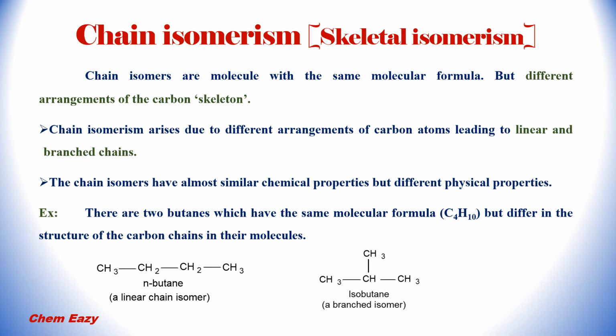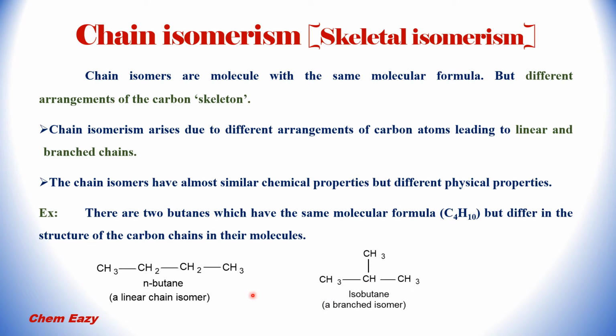In case of butanes, there are two butanes having the same molecular formula C4H10 but both differ in the structure of the carbon chains in their molecules. You can see here this is n-butane which has a linear chain, and this is isobutane structure which is a branched chain structure.